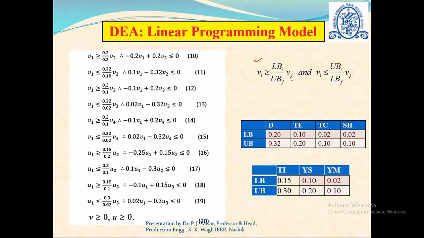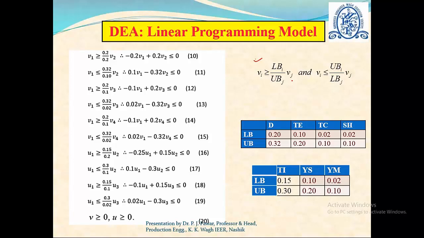Accordingly, again we consider the first attribute and third attribute, and then I can write the expression like this. The next two equations compare the first attribute with the fourth attribute. So thus we can form 8 equations here, those 8 equations to satisfy these two conditions. Here we consider the base as the first attribute and compare it with the remaining 3 attributes, and that is given by these 8 constraints.